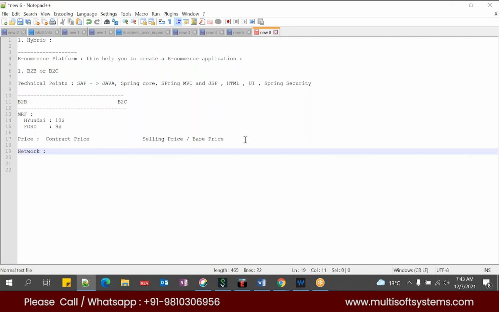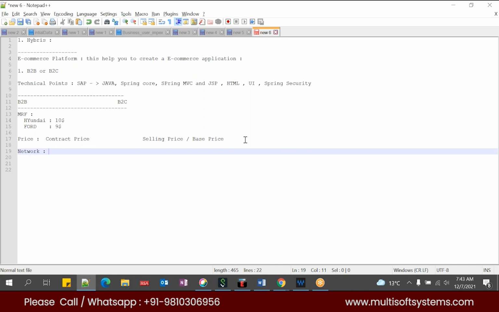If you don't have the credentials, you are not able to purchase any products from them, because it is B2B. So in B2B, the business that handles it, in our case MRF, has to provide credentials to the respective business users. Let's say Hyundai and Ford: MRF has to provide credentials to them and ask them to log into their system and then do business with them.